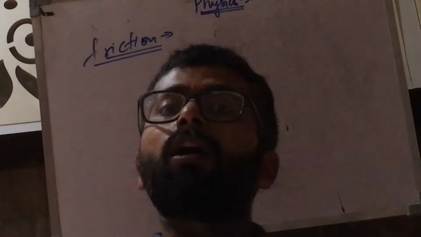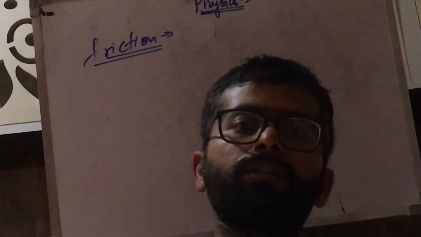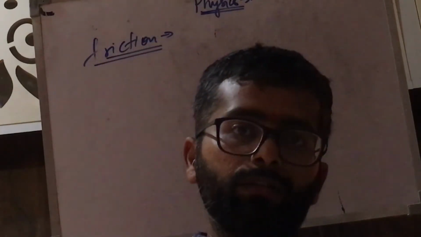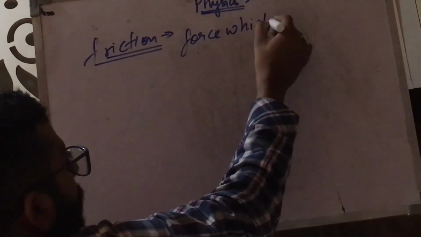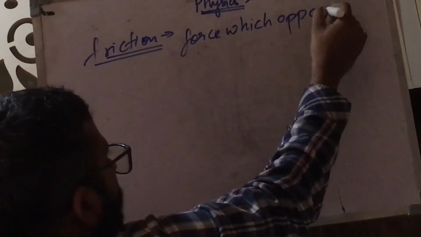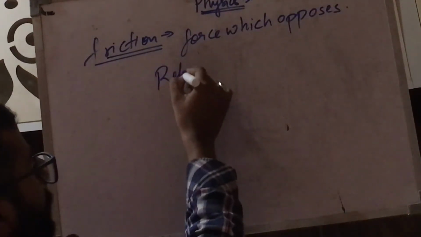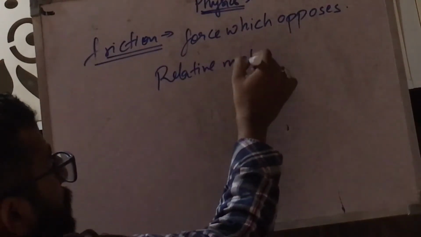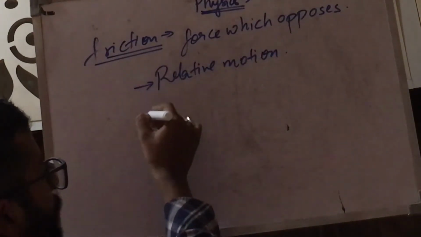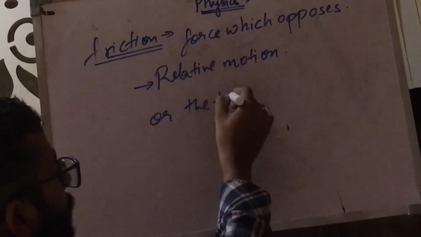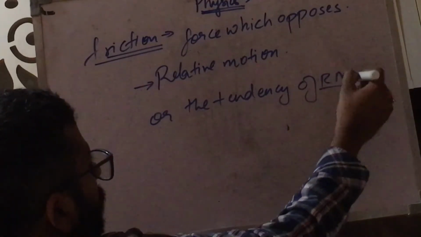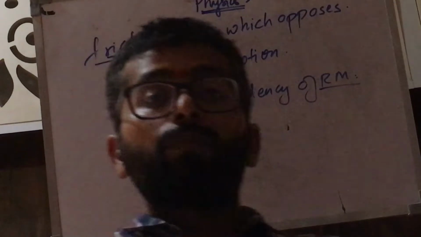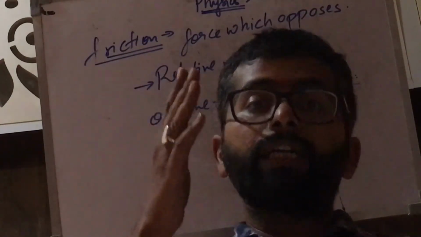A common misconception about friction is that friction is a force which opposes motion. But it's nothing like that. Friction is a force which opposes relative motion. What does it oppose? Relative motion or the tendency of relative motion. Friction is a force which opposes relative motion or the tendency of relative motion.